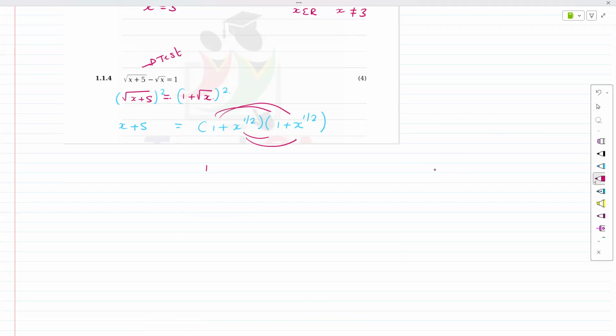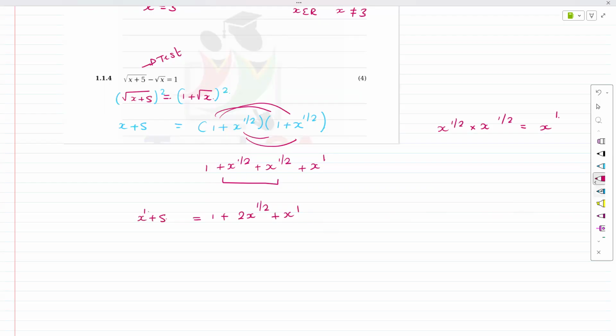So that's 1. That's plus x to the half, plus x to the half. And that's plus x to the 1. Guys, remember x to the half times x to the half: half plus half is 1. Do not let stuff like this confuse you guys. Power, it's going to be half plus half is 1. These are my like terms. So this is going to be 1 plus 2x to the half plus x to the 1. And that equals 2x plus 5.